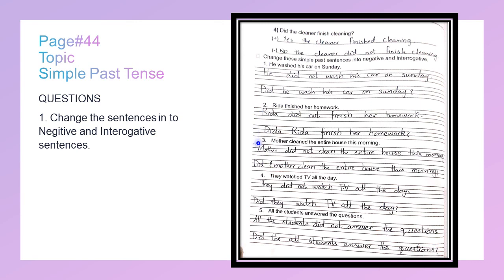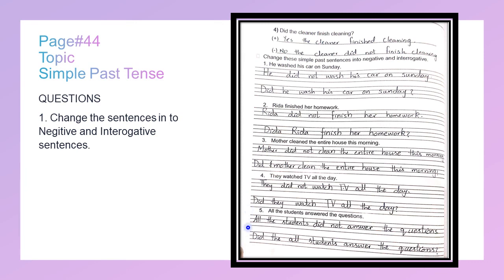Number 3, mother cleaned the entire house this morning. Mother did not clean the entire house this morning. Did mother clean the entire house this morning? This is the question, interrogative. Number 4, they watch TV all the day. They did not watch TV all the day. Did they watch TV all the day? Negative, interrogative.